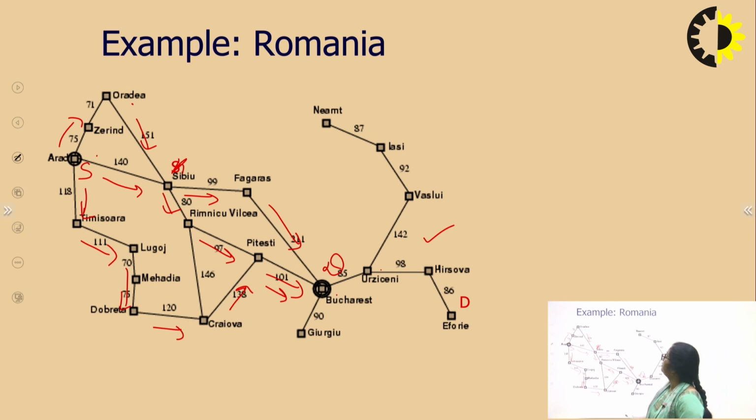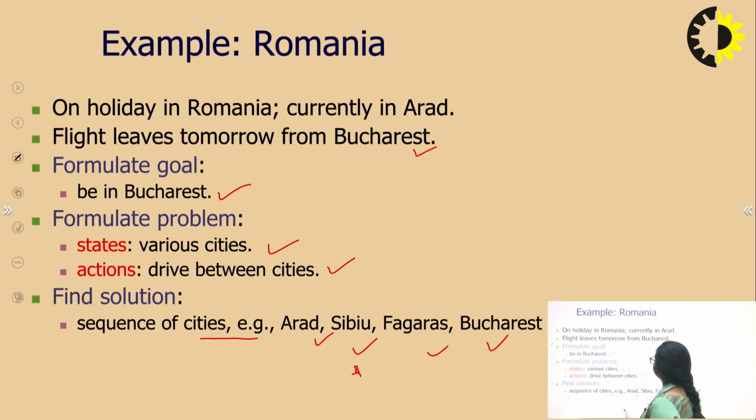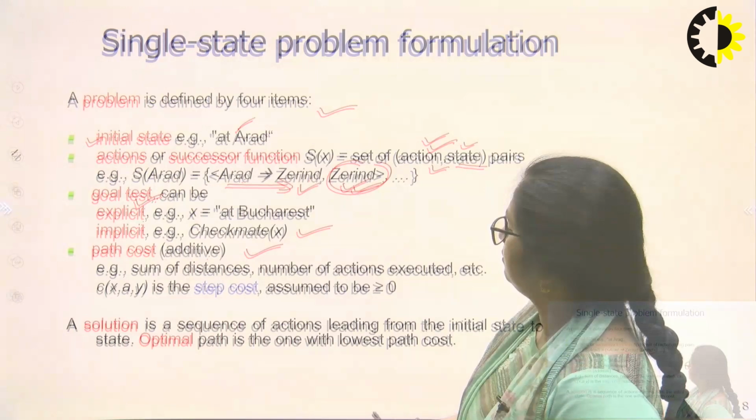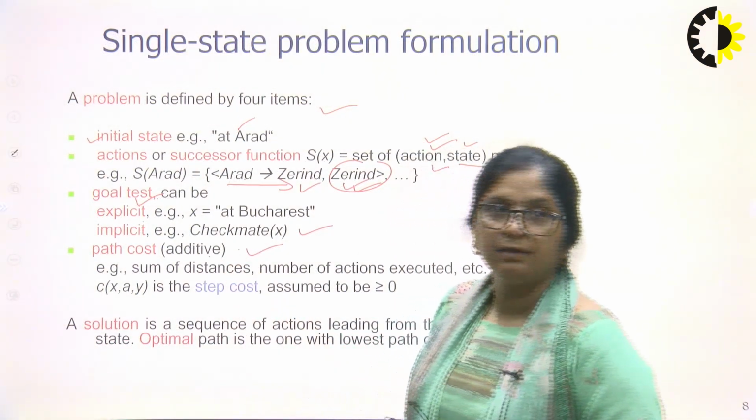If I take 1 hour to reach from Arad to Oradea, and 1 hour from there to Sibiu, what is my total cost? 1 plus 1, 2 hours. I have paid 2 hours to reach Sibiu. Then let me say half an hour to Fagaras, half an hour to Bucharest. So the total is 3. The cost I have paid is my time, and that is additive in nature. So that is my path cost.